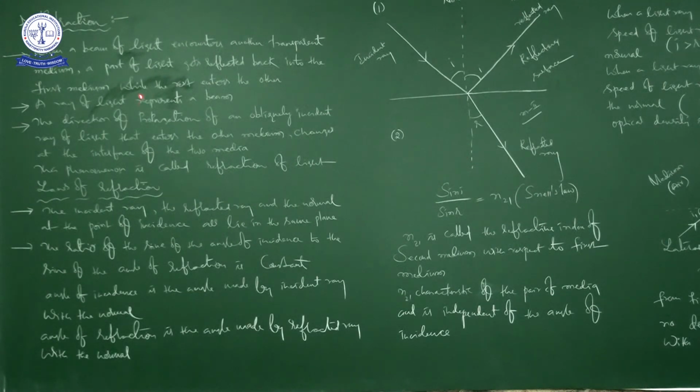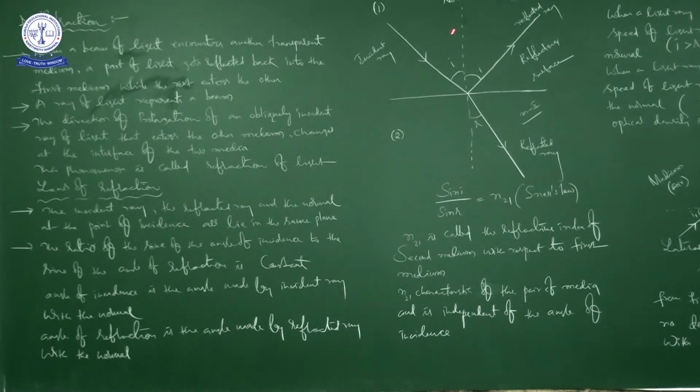Okay, right. So if you observe carefully here, the situation he is explaining is, when a beam of light encounters another transparent medium, a part of light gets reflected back into the same medium, while the rest enters the other medium. So this is the other medium, that is medium 2. Suppose it is air and water, then air is the first medium, water is the second medium.